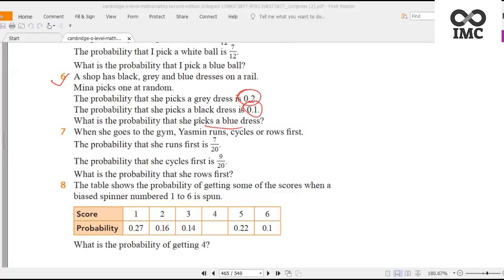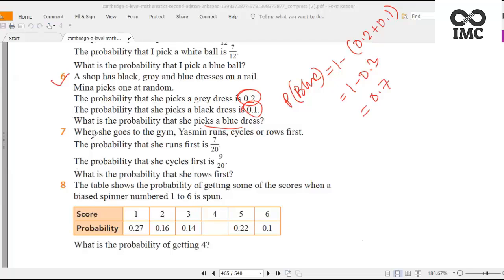What is the probability that she picks a blue dress? The probability of a blue dress will be 1 minus (probability of gray plus probability of black). So 1 minus (0.2 plus 0.1), so 1 minus 0.3. The answer is 0.7. So the probability that she picks a blue dress is 0.7.